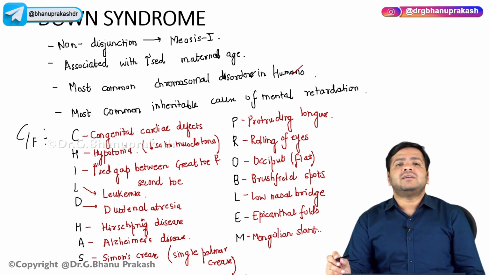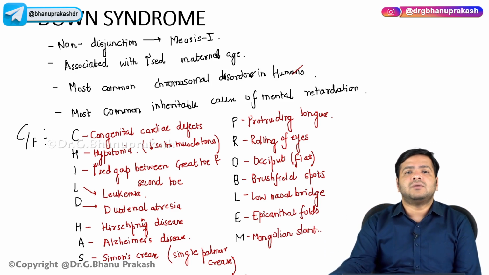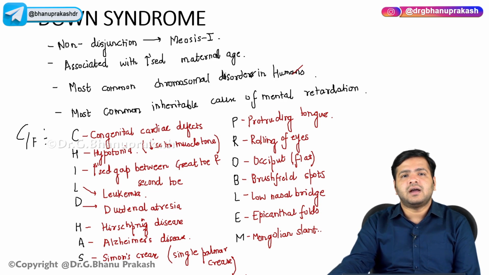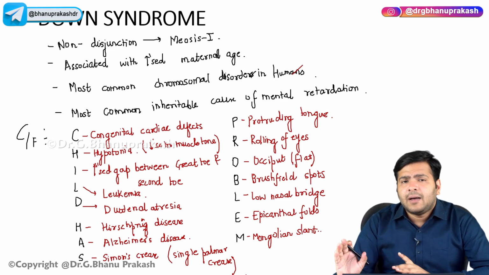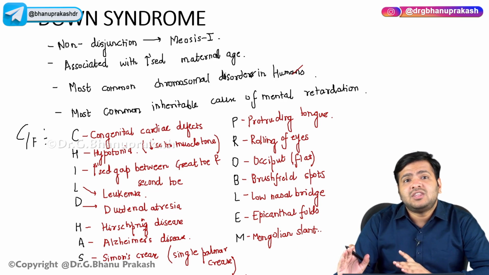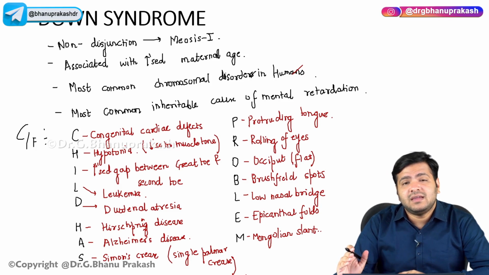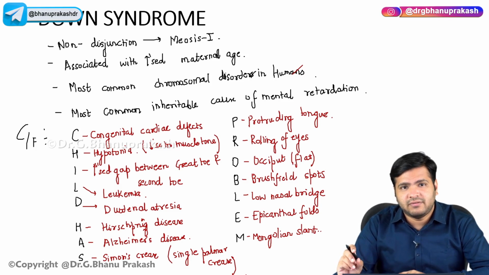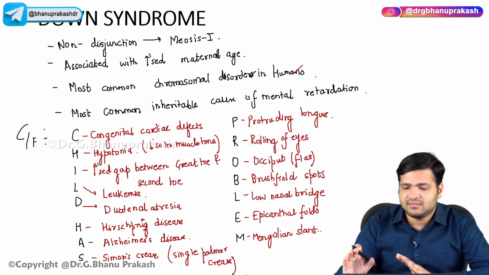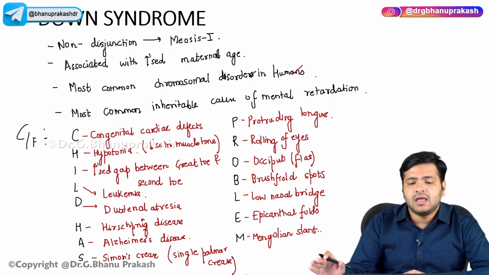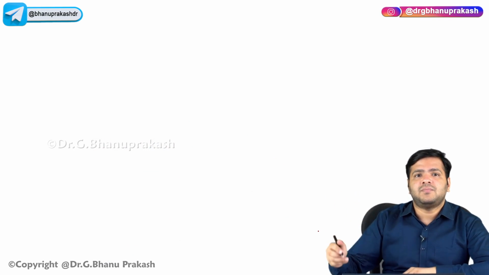So these are the clinical features that you have to remember regarding Down syndrome. Apart from that, you have to remember that the chances of having a second baby with Down syndrome are much lower, right?